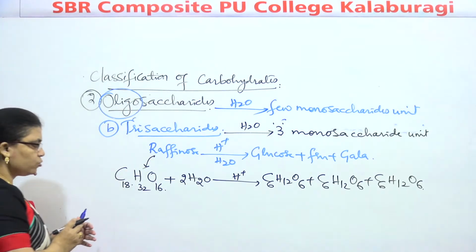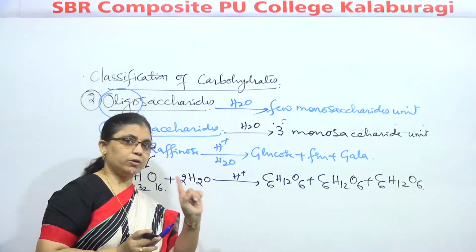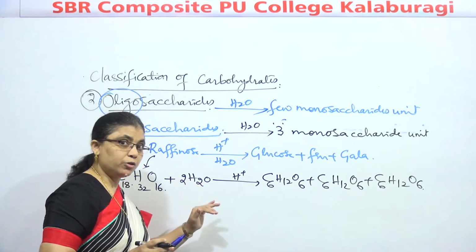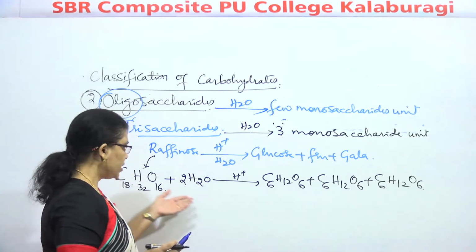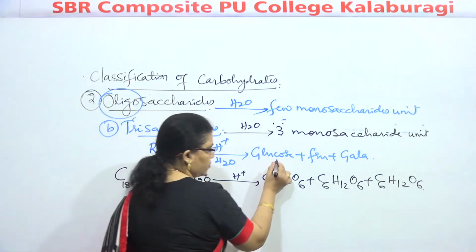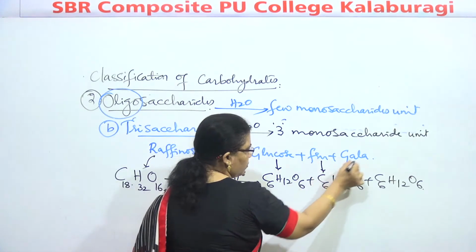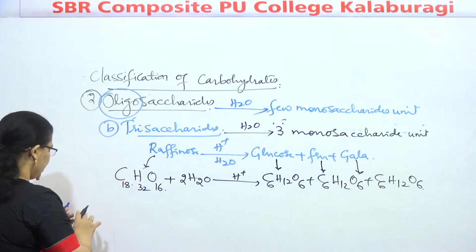This is what? Raffinose. Raffinose on hydrolysis. As I said, for 2 sugar units, 1 water molecule; for 3 sugar units, 2 water molecules have to be added. Okay? So here we can say that when they are produced, this is glucose, this is fructose, and this is galactose.